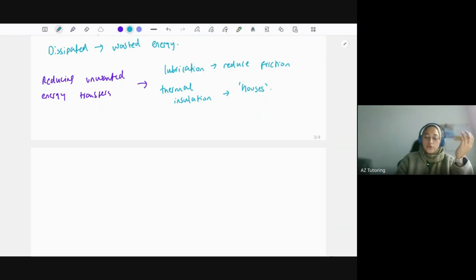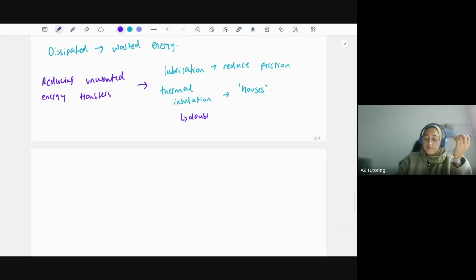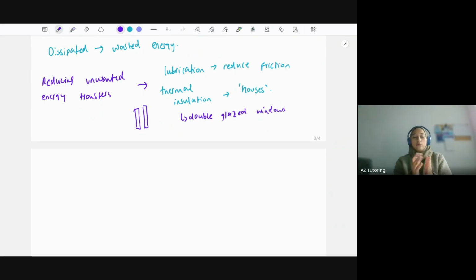So stuff you could do to prevent this, you could have double glazed windows compared to single glazed. In a double glazed window, you have a window, you've got an air gap in the middle, and then you've got another window. So when the heat leaves, it won't just leave straight out. There's an air gap there which will stop it from leaving. You could have cavity wall insulation pumped inside the wall, a bit like glue inside the walls, to again reduce that unwanted thermal transfer of energy. You can also put draught excluders under the door to eliminate the amount of gaps and so on.